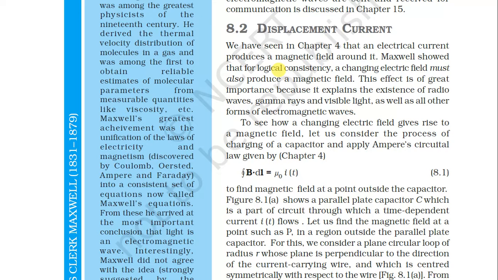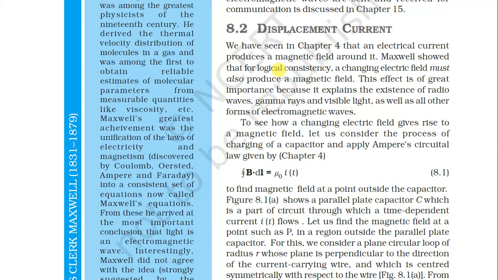It explains the existence of radio waves, gamma rays, and visible light, as well as all other forms of electromagnetic waves. Due to this, a changing electric field must also produce a magnetic field. Due to this, radio waves, gamma rays, visible light, as well as all other forms of electromagnetic waves are sourced. To see how a changing electric field gives rise to a magnetic field, let us consider the process of charging of a capacitor and apply the circuital law.